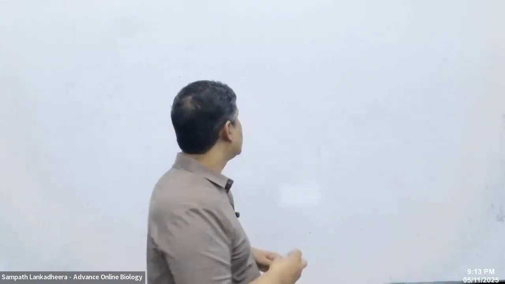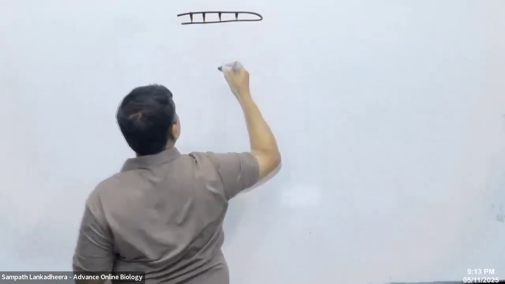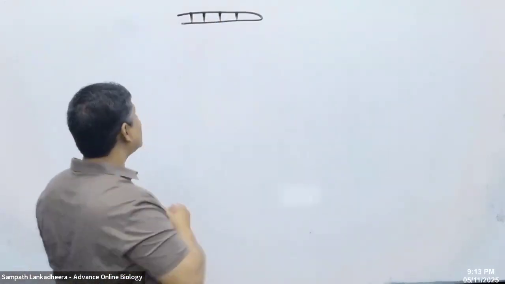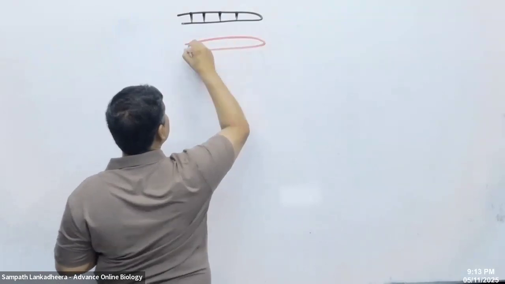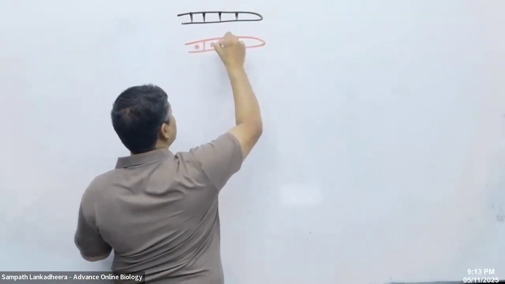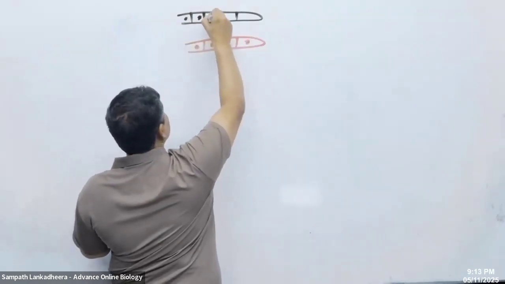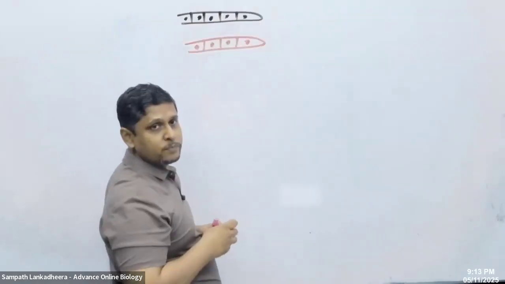Look at this. This is one filament, and this is another filament. Somehow these two filaments with nuclei come in contact with one another.